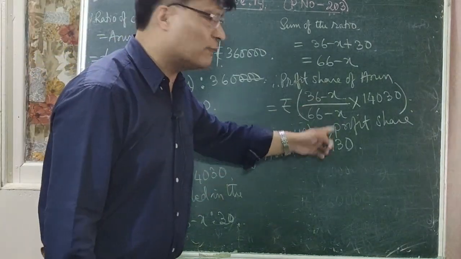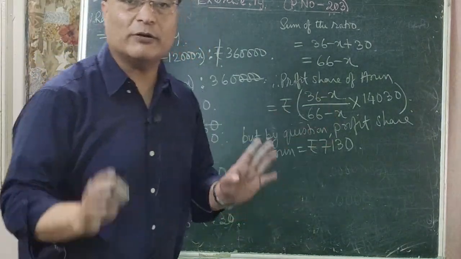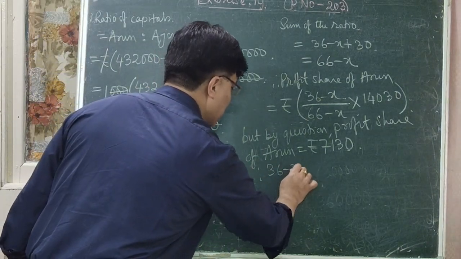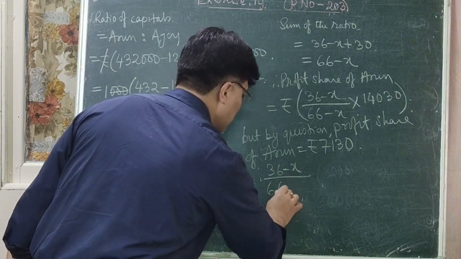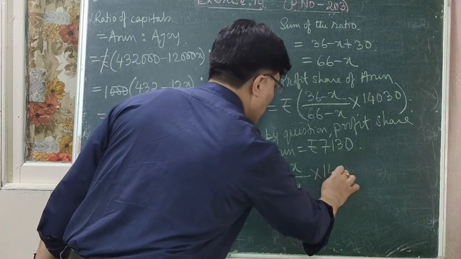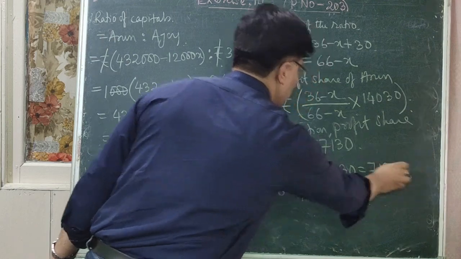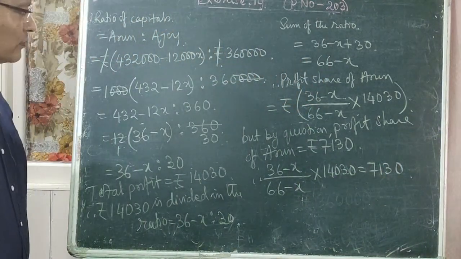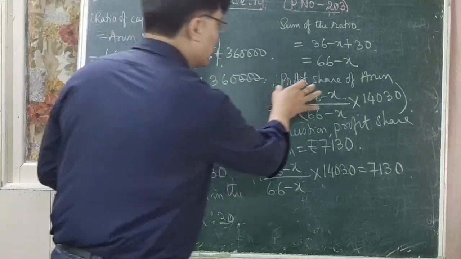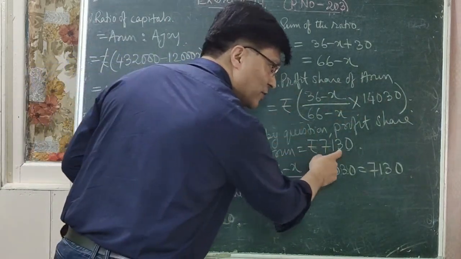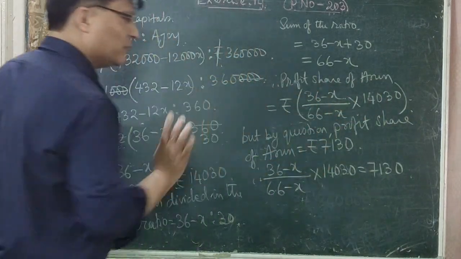So both of these must be equal. So therefore 36 minus x divided by 66 minus x into 14030 is equal to 7130. We calculated the profit share of Arun as this much, but what did the question give? 7130. So the two must be equal, right?